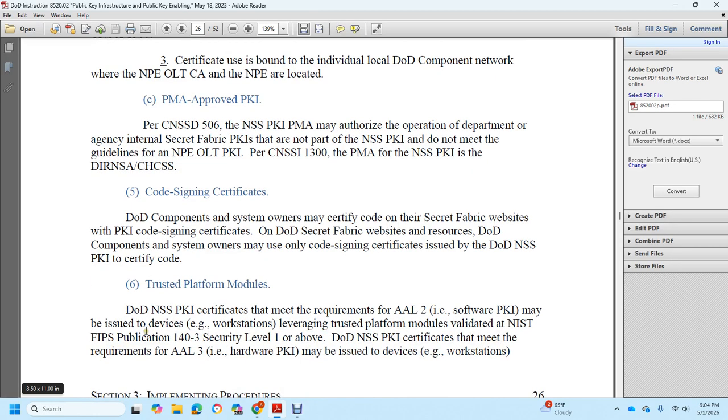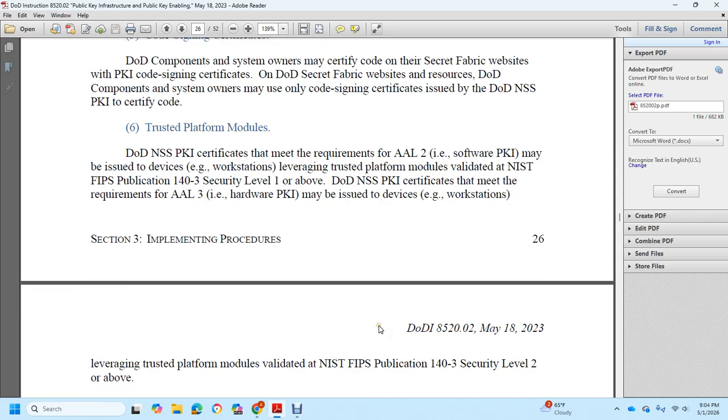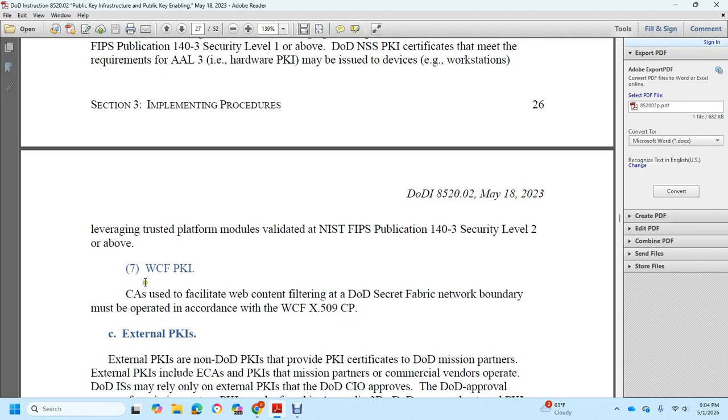Alright, trusted platforms. The DoD NSS Public Key Infrastructure, AAL2 software public key infrastructure may be issued to the workstation leveraging a trusted platform module in accordance with NIST FIPS publication 140-3, security level 2 or above. For the DoD NSS Public Key Infrastructure, certificates with the requirement of AAL3 hardware public key infrastructure may be issued to the device or workstation leveraging a trusted platform module in NIST FIPS publication 140-3, security level 3 or above.